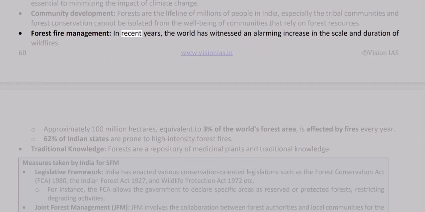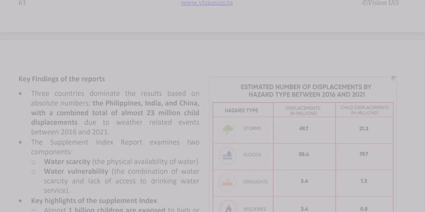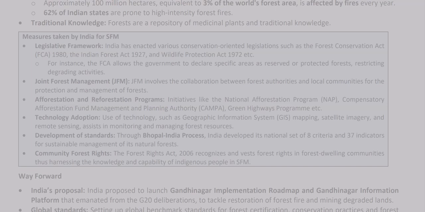Forest fire management. In recent years, the world has witnessed an alarming increase in the scale and duration of wildfires. Approximately 100 million hectares, equivalent to 3% of the world's forest area, is affected by fires every year. 62% of Indian states are prone to high-intensity forest fires. Traditional knowledge. Forests are a repository of medicinal plants and traditional knowledge.